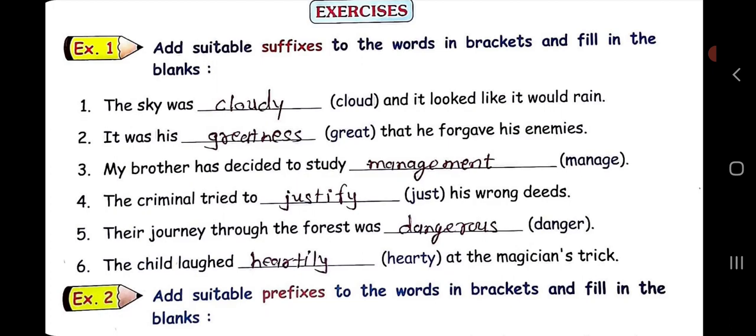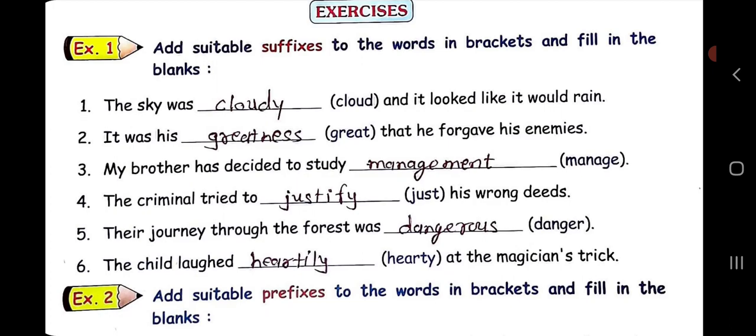Number 4, the criminal tries to blank his wrong deeds. The word in bracket is just. Then we will add ify to just. Then the spelling will be justify. Now let's read the blank. The criminal tried to justify his wrong deeds.